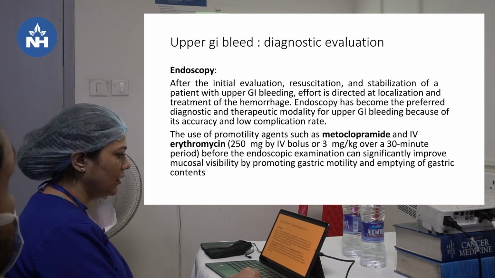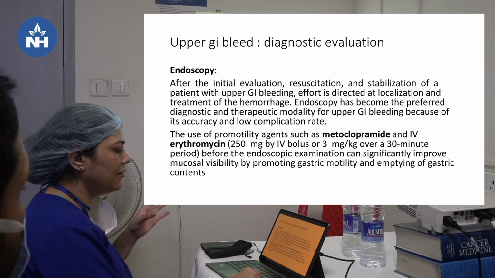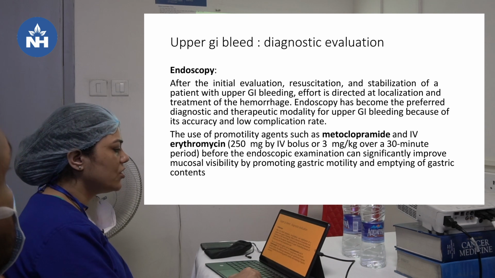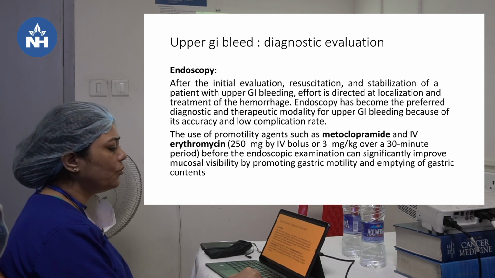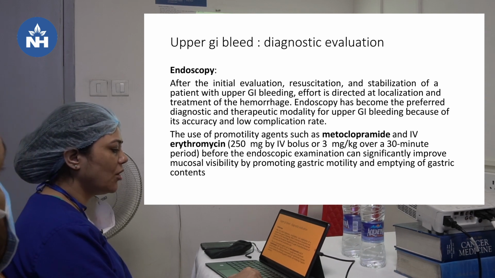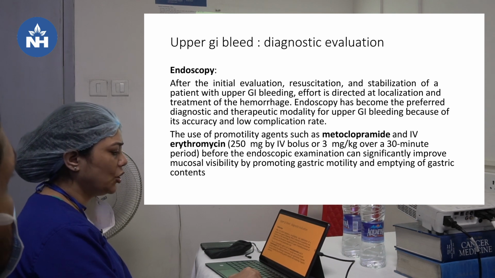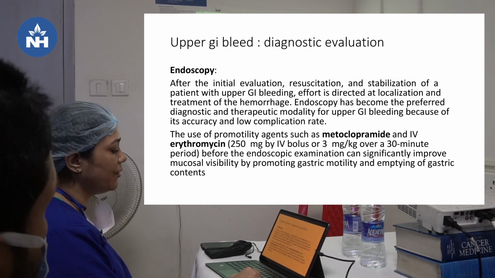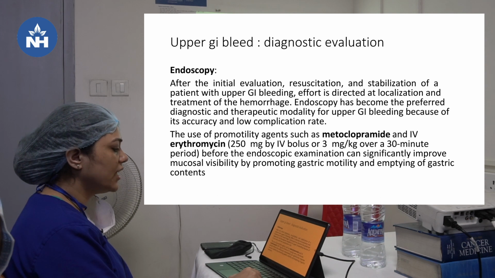So once we have a clue from the history and physical examination, and we have resuscitated the patient, we go for endoscopy. After the initial evaluation, resuscitation and stabilization, effort is directed at localization and treatment of the hemorrhage. Endoscopy has become the preferred diagnostic and therapeutic modality for upper GI bleed because of its accuracy and low complication rate. We use a pro-motility agent such as metoclopramide or IV erythromycin, 250 mg by IV bolus or 3 mg per kg over a 30-minute period before the endoscopic examination. It significantly improves mucosal visibility by promoting gastric motility and emptying of the gastric contents.